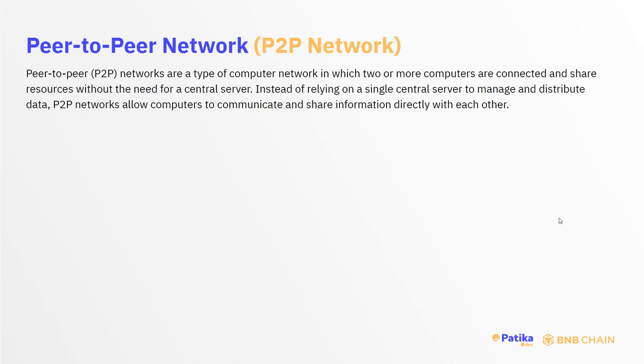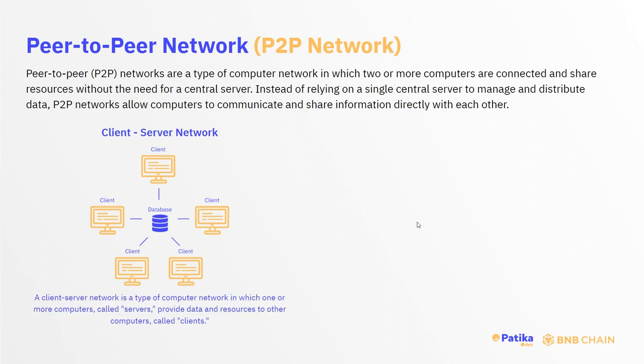Peer-to-peer networks are a type of computer network in which two or more computers are connected and share resources without the need for a central server. Instead of relying on a single central server to manage and distribute data, P2P networks allow computers to communicate and share information directly with each other. Okay, to be able to understand peer-to-peer network, let us first understand client-server network.